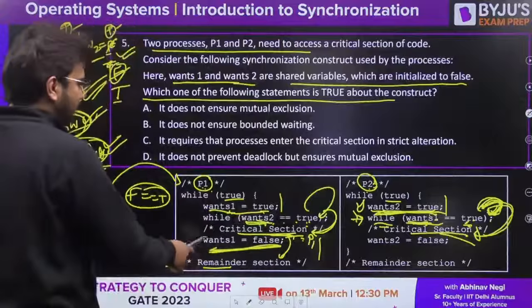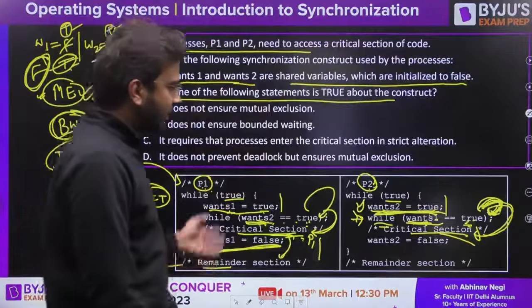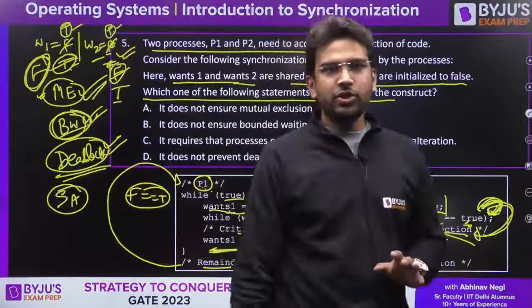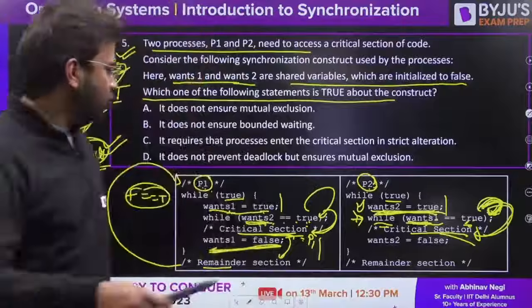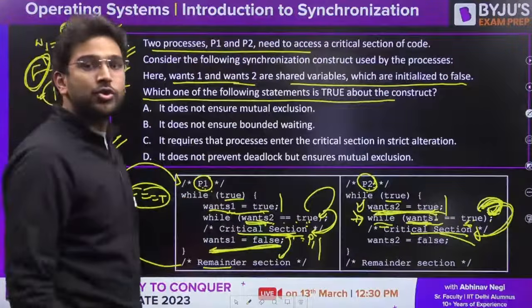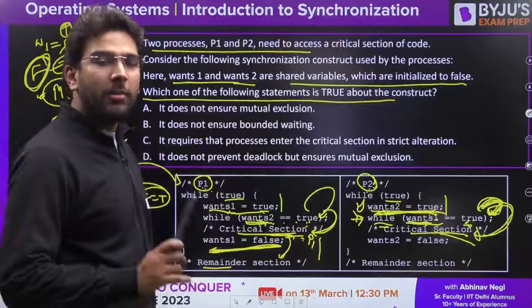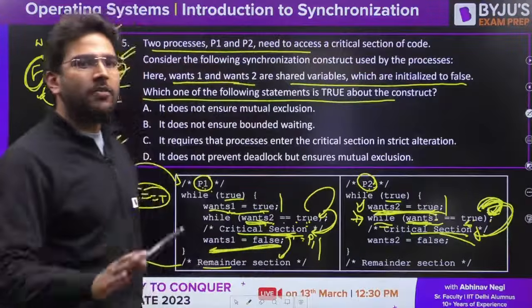It is possible that P1 can execute again. Yes or no? Let's say P2 is not interested. So it's possible that P1 can execute again and again and again. So strict alternation is not there, but bounded waiting is satisfied in this case. Now if you have any doubt, anyone, please ask.